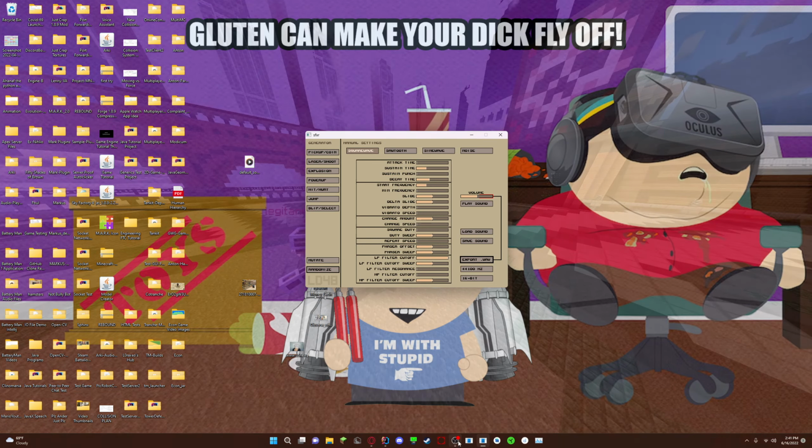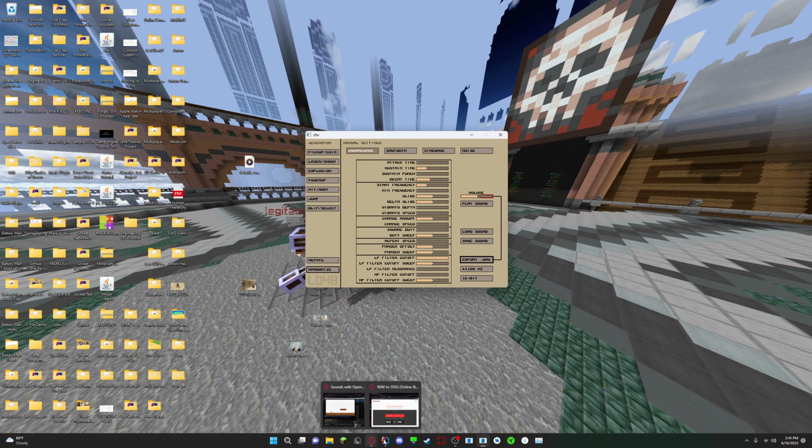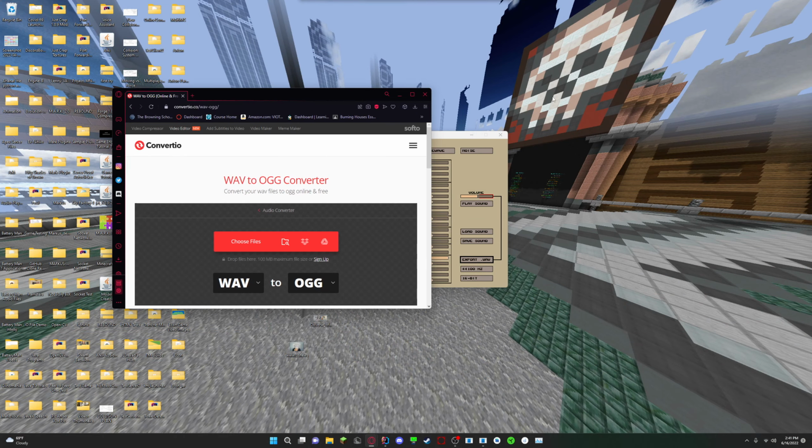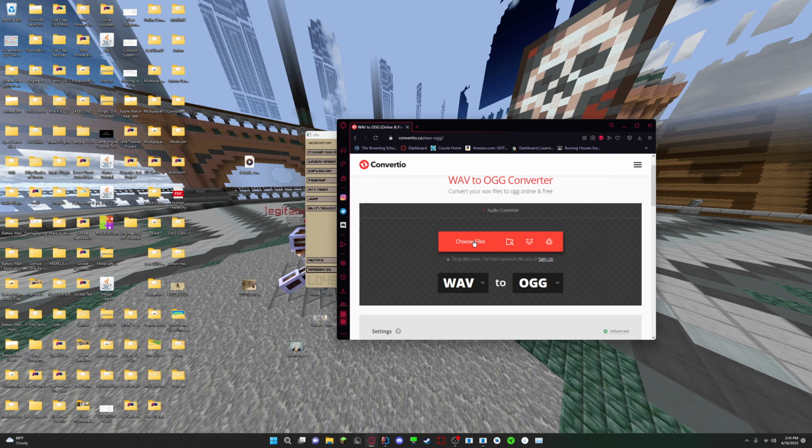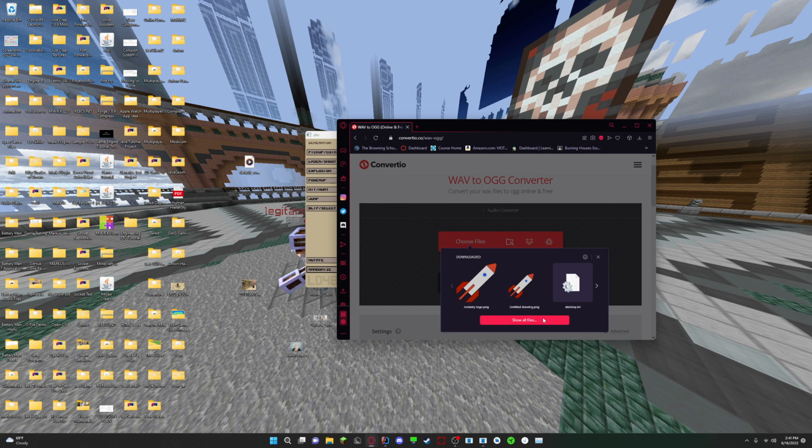Now what I have to do is open up, where did I put it? Right here. Let's open up Convertio, which just converts WAV to OGG. Choose file, and let's do show files.